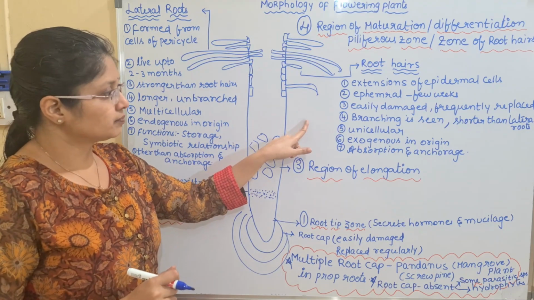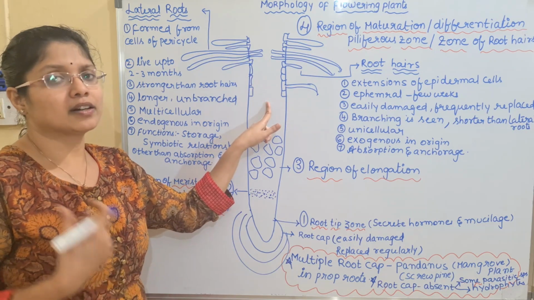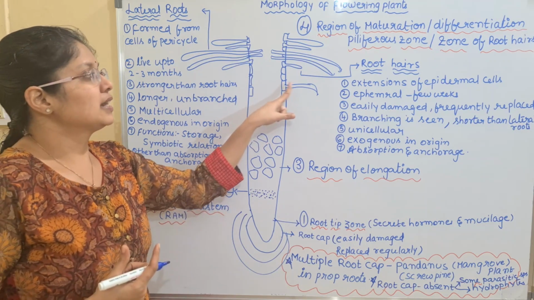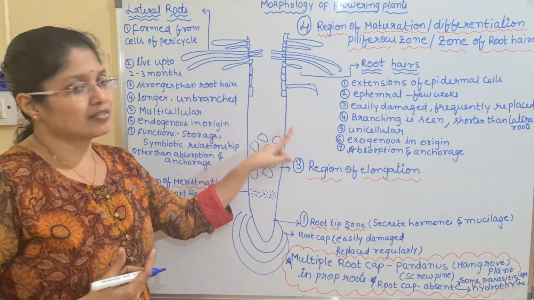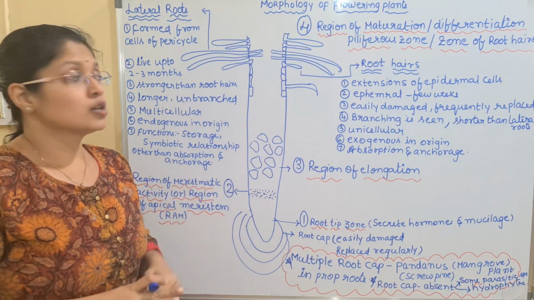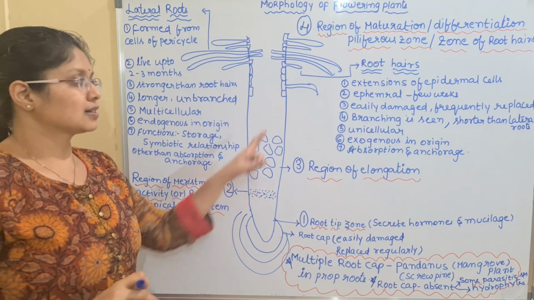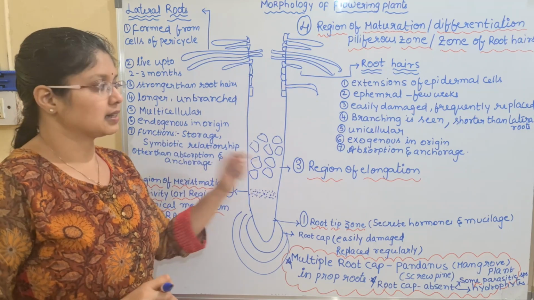And next we have their origin. If you see the origin, they are not produced from inner tissues or inner cells. They simply originate on the surface of the root, and hence we call them exogenous in origin. So what is the origin of root hairs, children? It is exogenous. Why? Because they are simply produced from the epidermal cells.